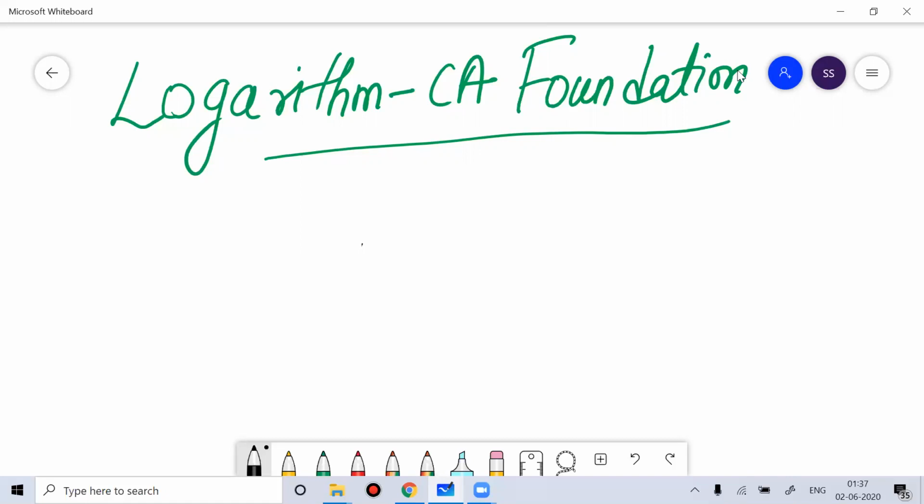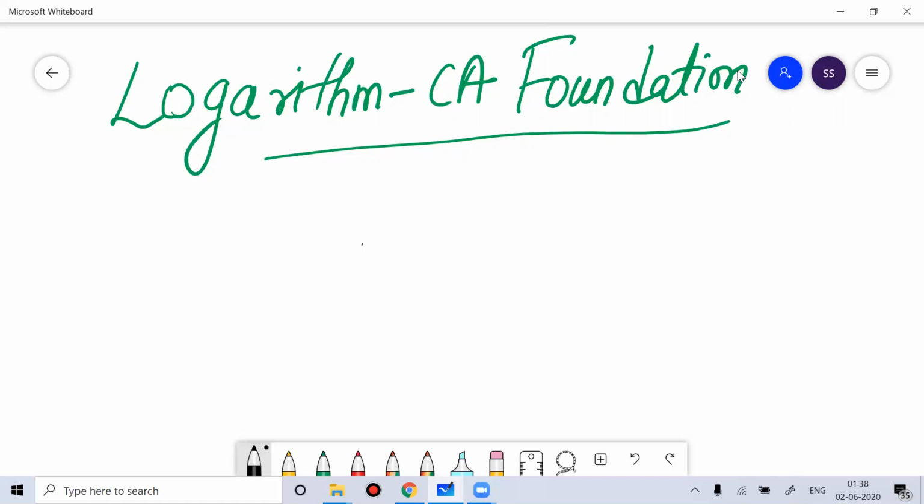Trust me guys, once you clear the CA Foundation exam and start preparing for the IPCC level, when you study finance there's a subject called financial management, where the application of logarithm will come again. Then in CA Final, when we do SFM, strategic financial management, the application of logarithm will apply again. So you cannot keep yourself away from this topic called logarithm.